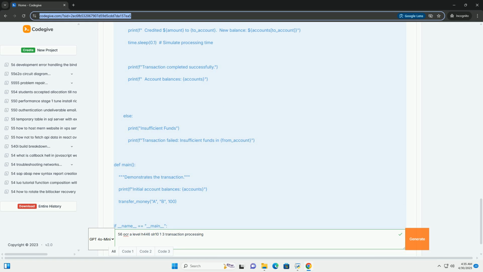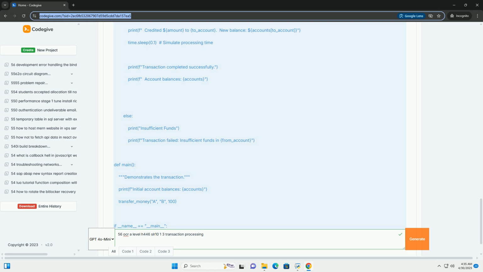Why is it important? Crucial for data integrity, consistency, and reliability in database systems and any system where data must be accurate and up to date. Imagine the chaos if a bank debited one account but didn't credit the other during a transfer.